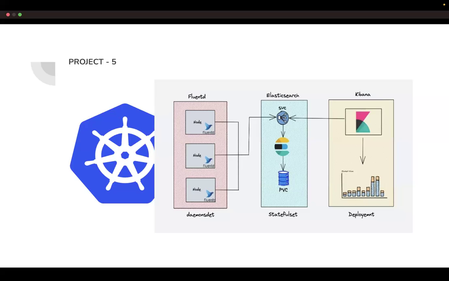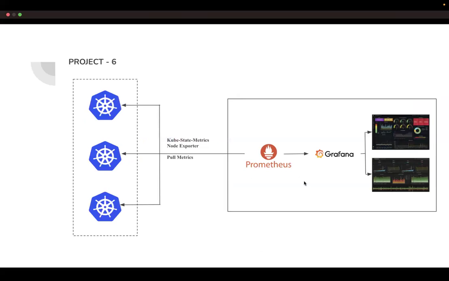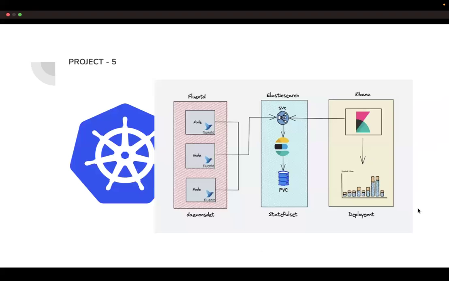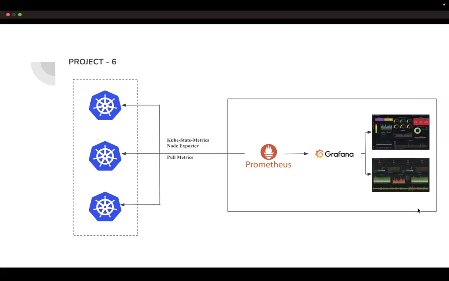You might have heard of the ELK stack: Elasticsearch, Logstash, and Kibana, and the EFK stack: Elasticsearch, Fluent Bit, and Kibana. These are two famous stacks used in real time to collect the logs from the Kubernetes cluster and send them to Kibana. So we are going to use the EFK stack here, not ELK. That's project number 5. Project number 6 is metrics collection. Project number 5 is logs collection, and project number 6 is metrics collection.